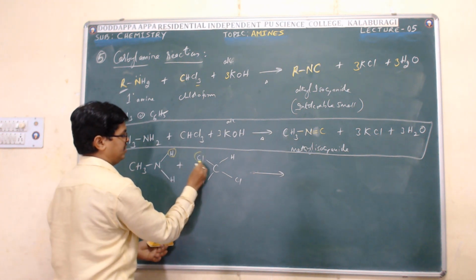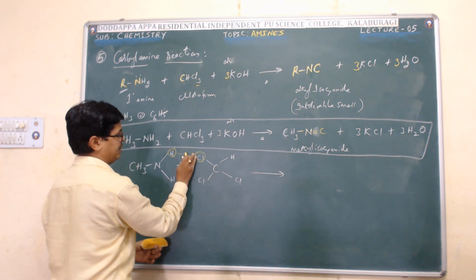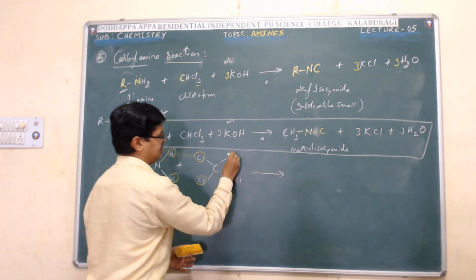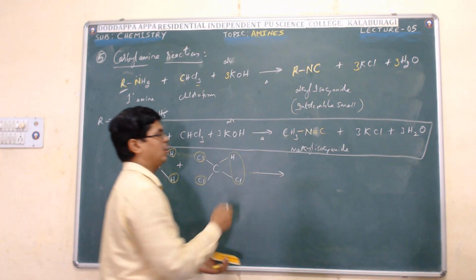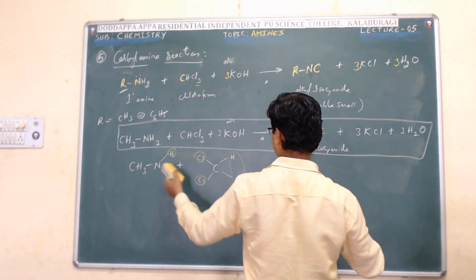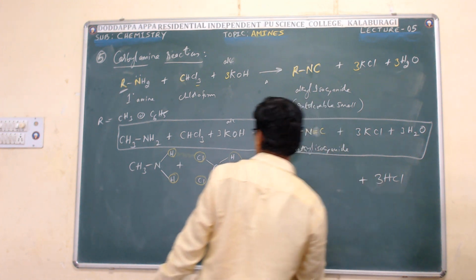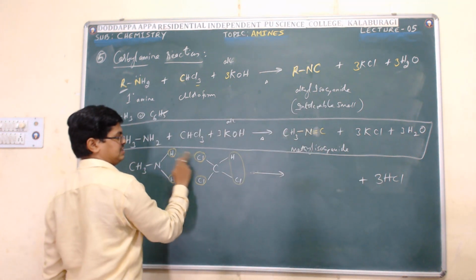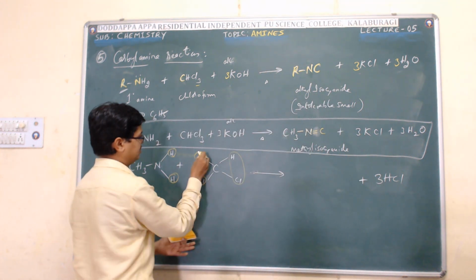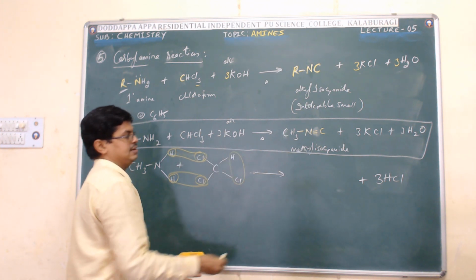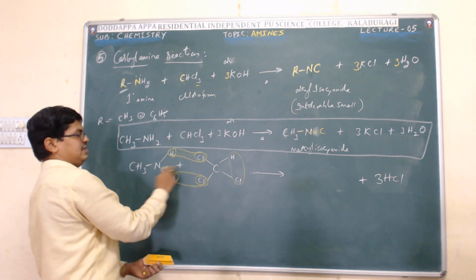Hydrogen reacts with Cl to form HCl. This H also reacts with Cl to form HCl. How many moles of HCl am I getting? 3 moles of HCl. So 1 HCl, 2 HCl, and 3 HCl. What is left is CH3NC.